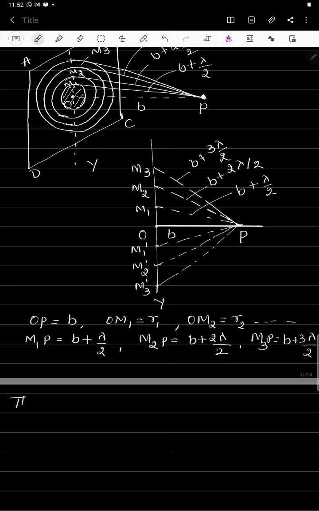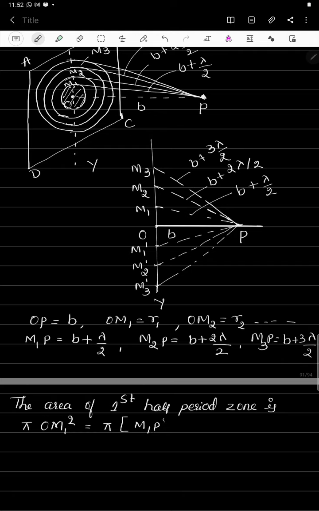From the diagram, the area of the first half period zone is pi into OM1 square. So this is equal to pi into OM1 square, where by applying the Pythagoras theorem, OM1 square can be written as M1P square minus OP square.